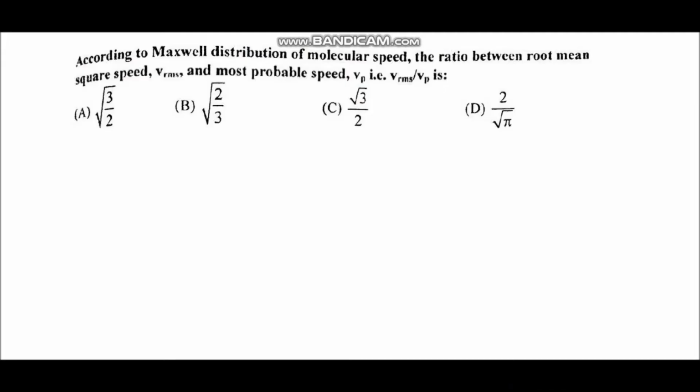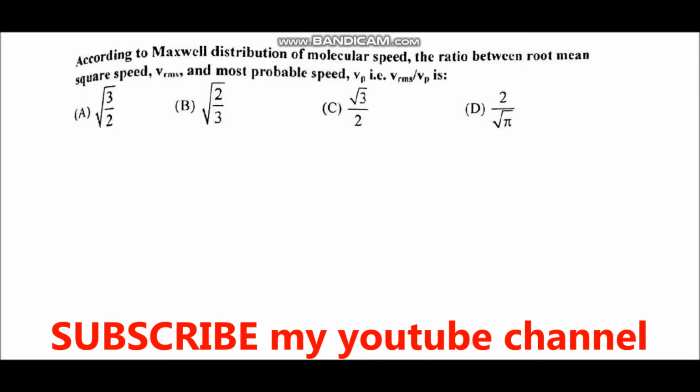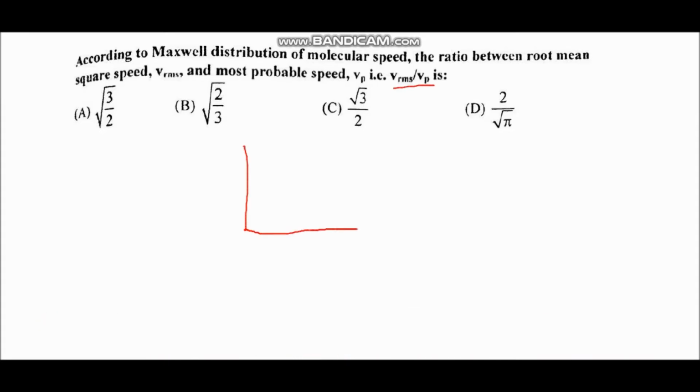The first question is, according to Maxwell distribution of molecular speed, the ratio between root mean square speed VRMS and most probable speed VP is. So here we have to find the ratio of VRMS and VP. What is Maxwell distribution of speed?